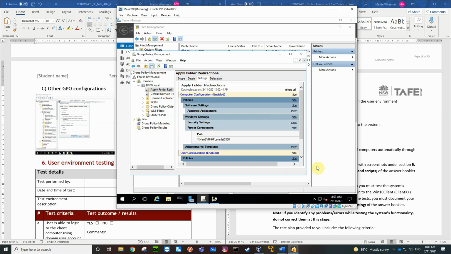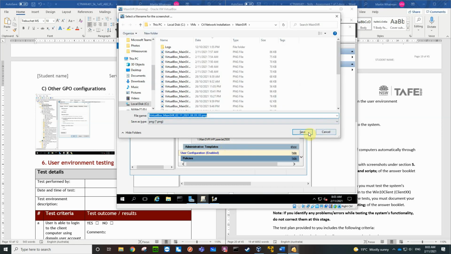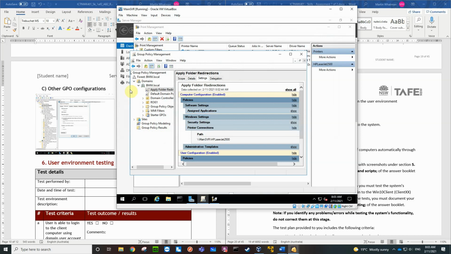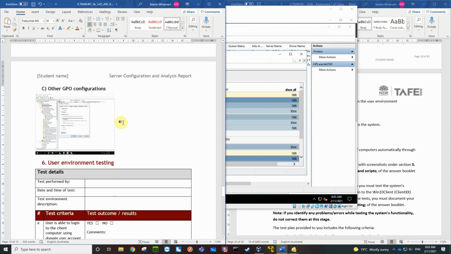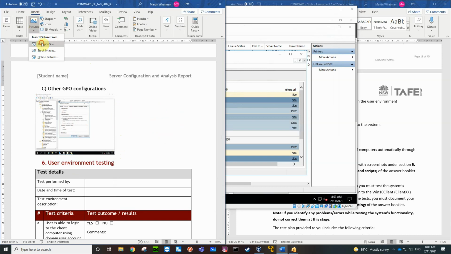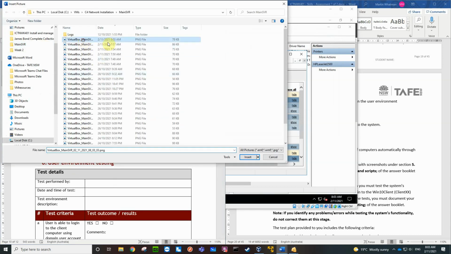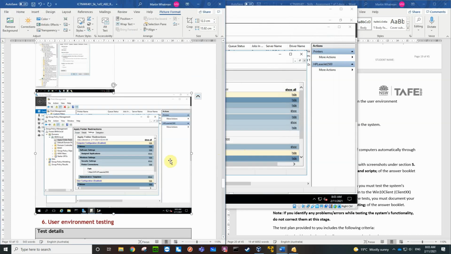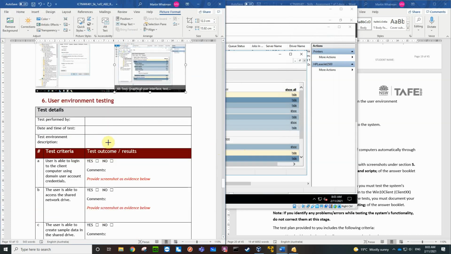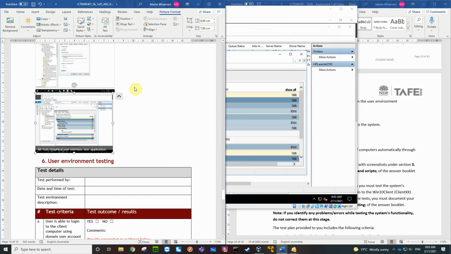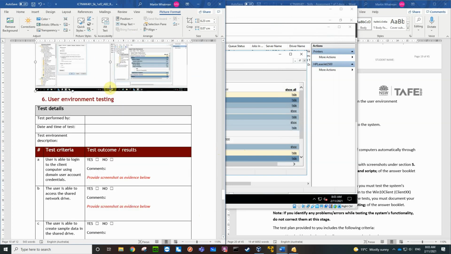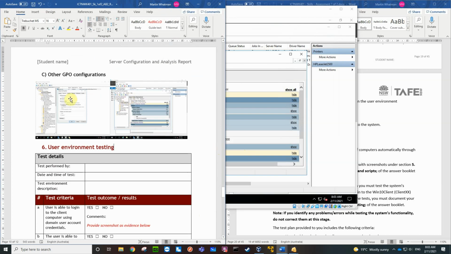So I'm going to screen capture that, Control E, and save that. And I'm going to add that into these other GPO things. So right beside deploying some software, we're going to show how we got the printer there as well. So insert, pictures, this device, 803, and we're going to make it smaller so it sits beside it. Okay, so there's the two things side by side.